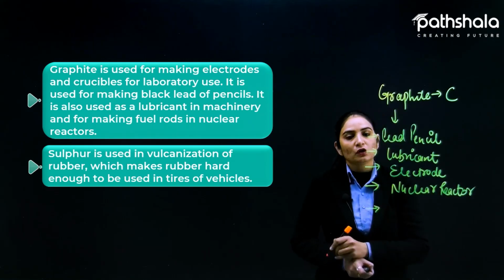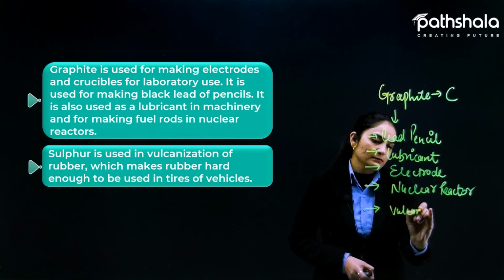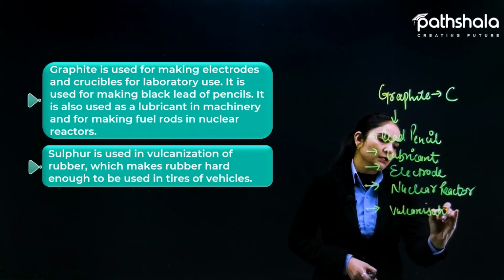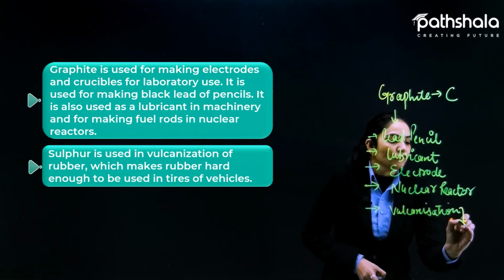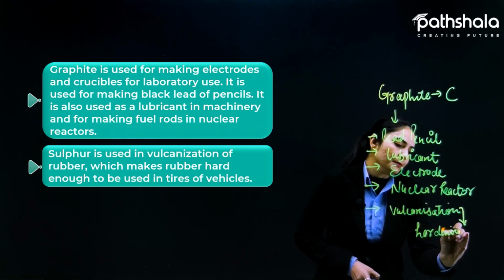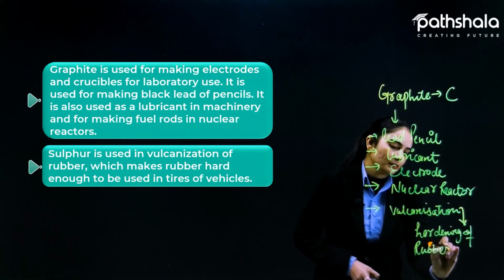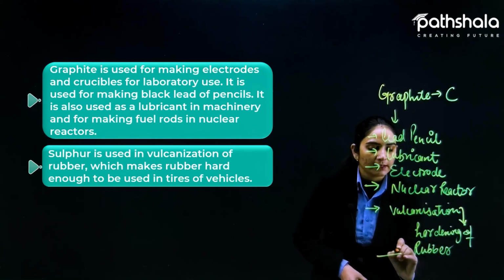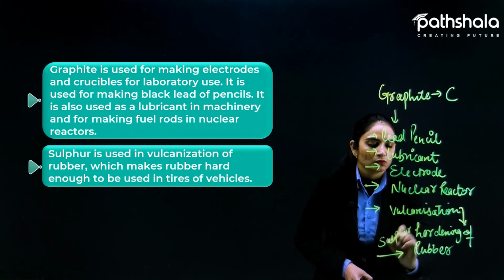Another one, if we talk about vulcanization: vulcanization is a process that plays a very important role. What happens in vulcanization? Hardening of rubber, and this hardening of rubber is done with the help of the non-metal sulfur.